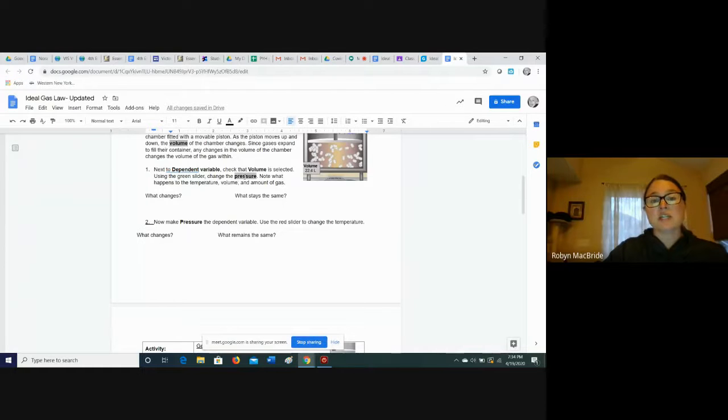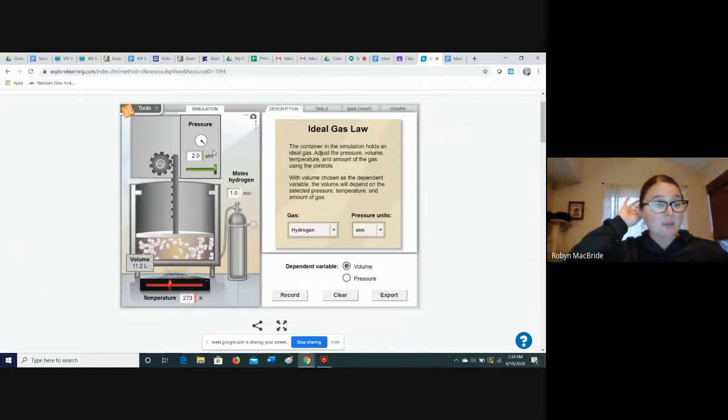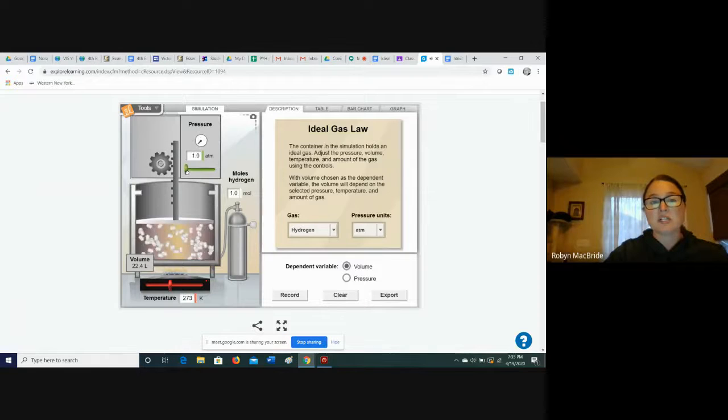Using the green slider, change the pressure. Note what happens to the temperature, volume, and amount of gas. As we use the green slider, what happens to the pressure? Hopefully you said that the pressure is increasing, that the piston pushed down and it's increasing the pressure on the gas. What happens to the volume? The volume is at 22.4. When we move this, the volume goes to 11.2, so the volume is decreasing. And what happened to the temperature? Nothing, because again, just like on our yellow card, one of those things is always going to remain the same.